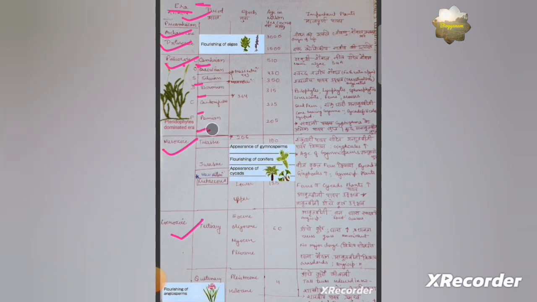The most advanced period of the Paleozoic era is the Permian. So pteridophytes originated during the Silurian period and became abundant and multiplied during the Devonian period.